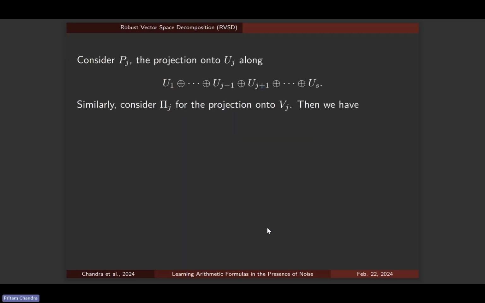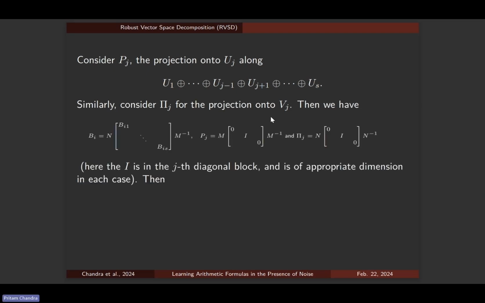How this helps is that if you also look at the projections onto each of these Uj and Vj according to this decomposition, they're just diagonal matrices under this new basis with identity at the jth block of the relevant dimension. It turns out that the action of Bi on Pj is the same as the action of Pij on Bi.